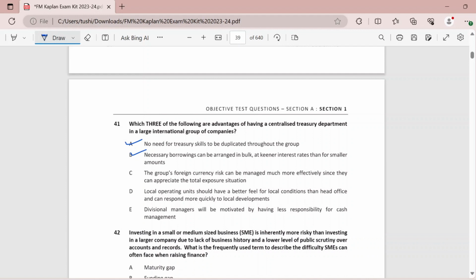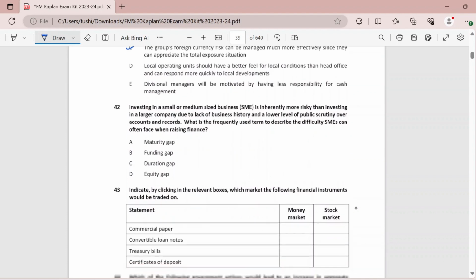Then the third statement says the group's foreign currency risk can be managed more effectively since they can appreciate the total exposure situation. Again, this is true. So we are here with the three statements which are definitely the advantages of having a centralized treasury department. So let's move to the 42nd question.